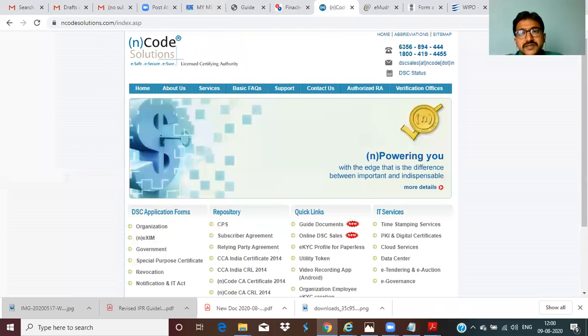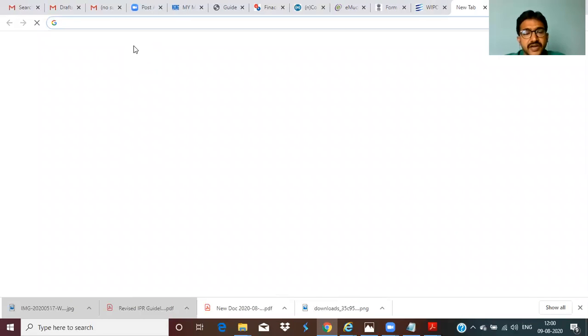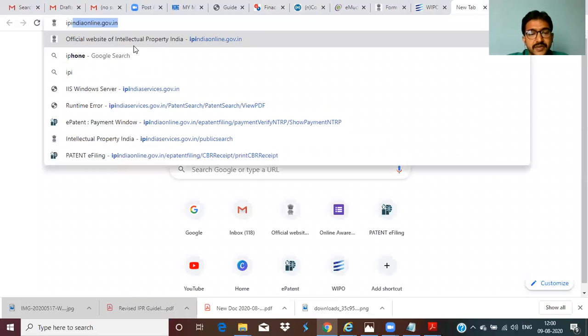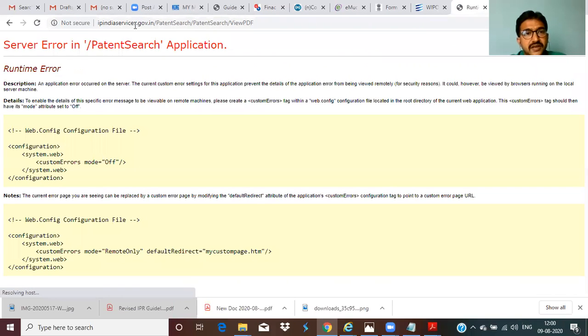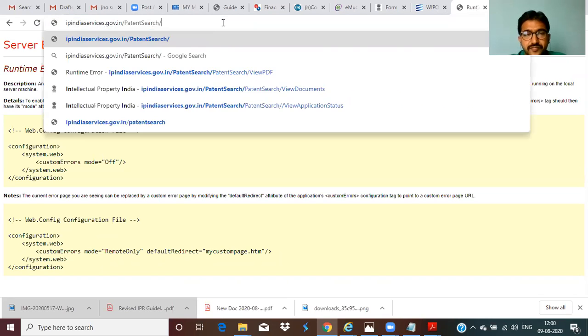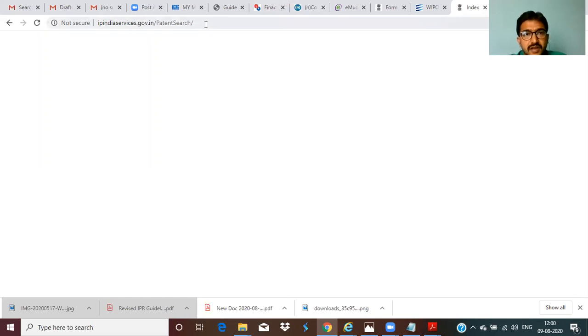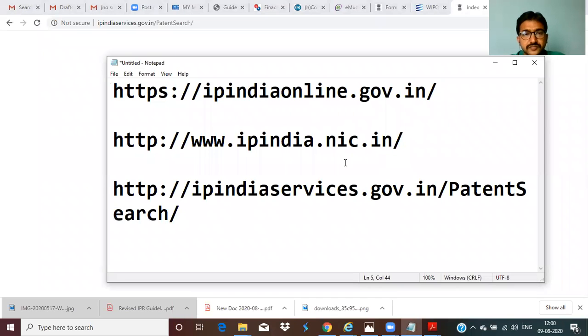come to InPass. We have already said you right. InPass, patent search, IP India online, IP India services, IP India services.gov.in, under patent search. You can come here.